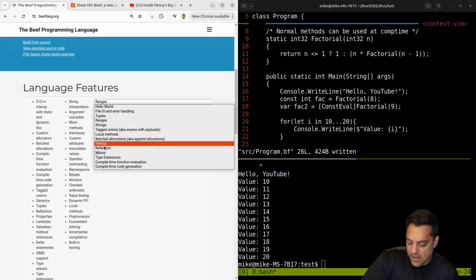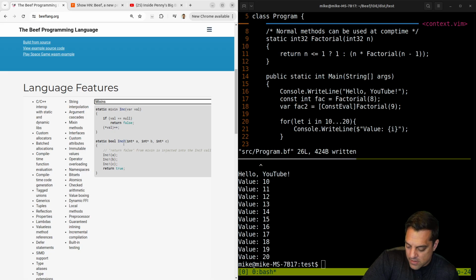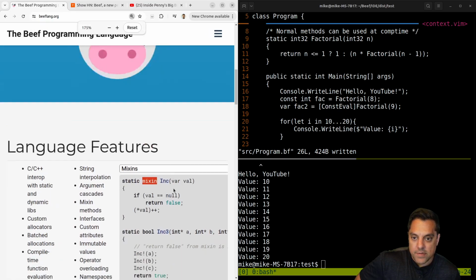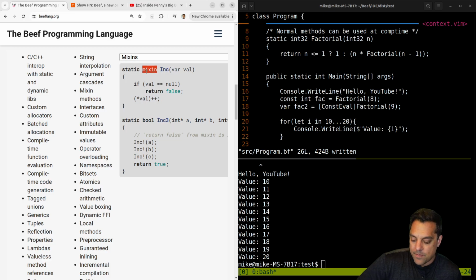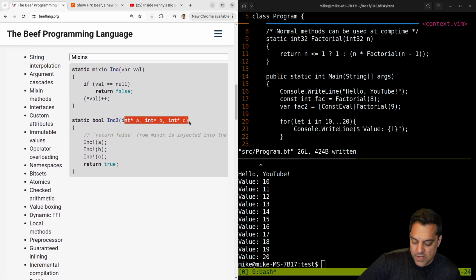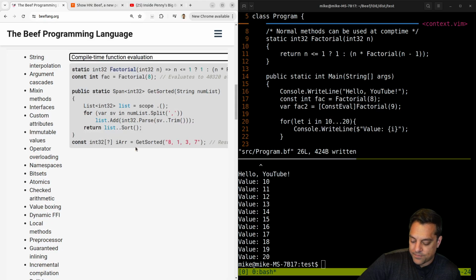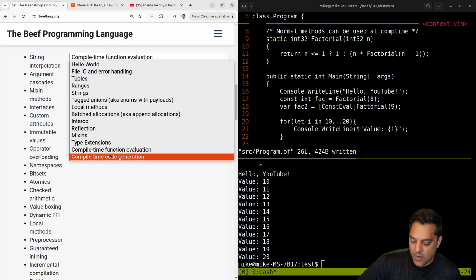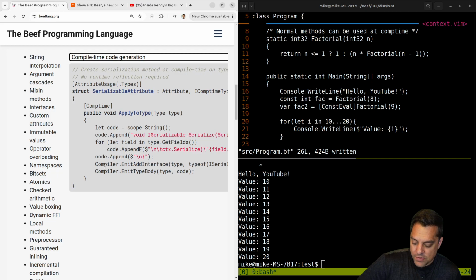Not bad. Mix-ins for handling variables. Yeah, template mix-ins here, like in D here. Sorry, let's make that a little bit bigger for you. Yeah, basically this allows me to use this sort of as a template here and just pop in this expression, which is really, really neat here for this function with A, B, and C. This is the kind of stuff I love checking out. Super, super powerful. We looked at the compile time function evaluation, compile time code generation, which is neat.